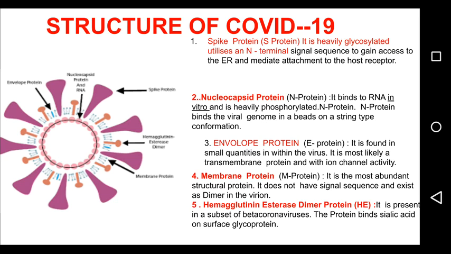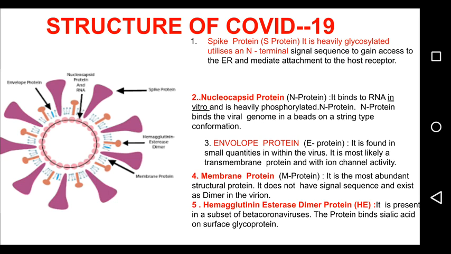The third protein is called the envelope protein, or the E protein. This is a small quantity, blue in color in the diagram. It is most likely a transmembrane protein with ion channel activity.